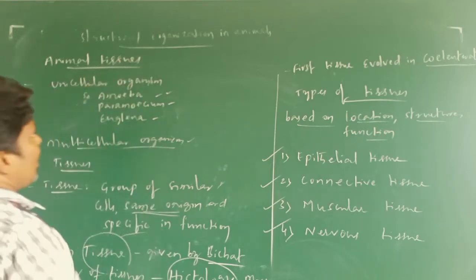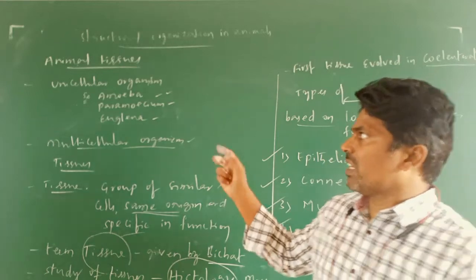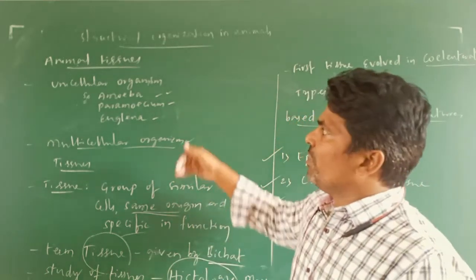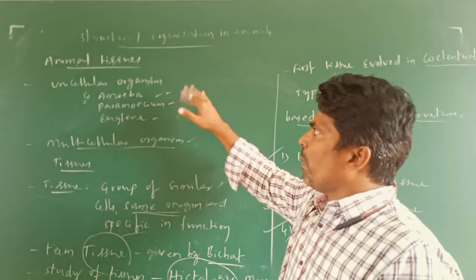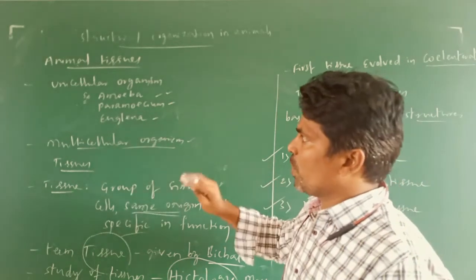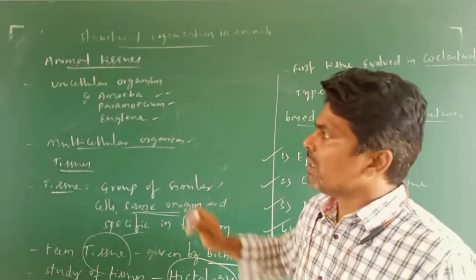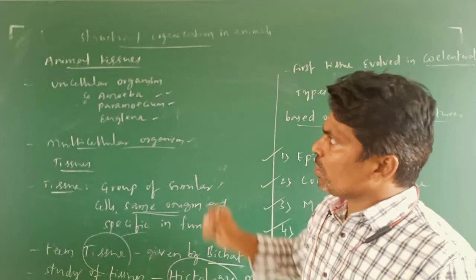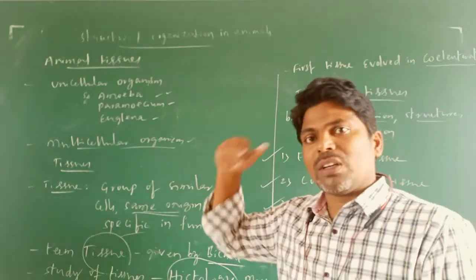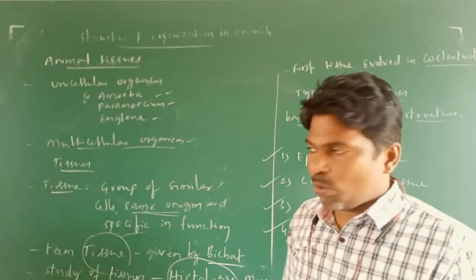Understood now? In structural organization in animals, animal tissues are going to be presented. Along with that, the morphology and physiology of animals: cockroach, frog, earthworm. Only cockroach is in the NEET syllabus; earthworm and frog are not there. You have to remember that. So first we go through animal tissues, and at the end of the chapter we go through the cockroach.